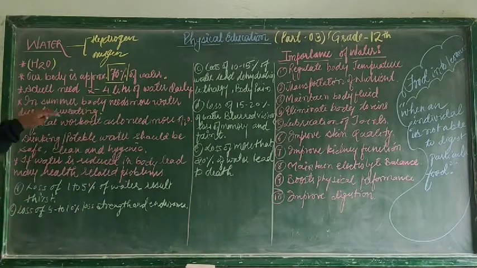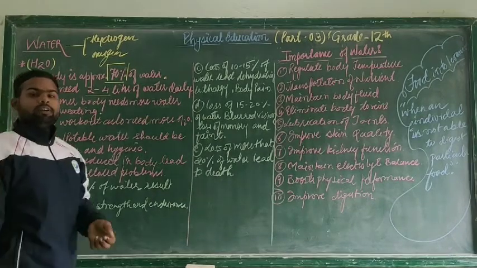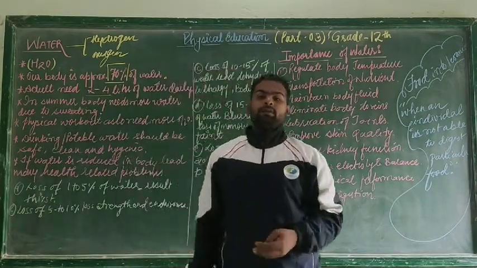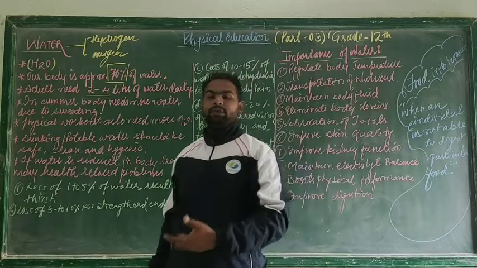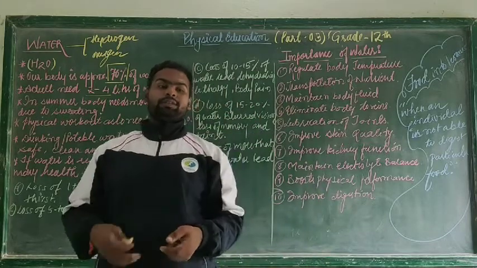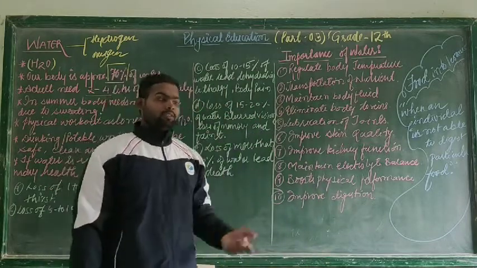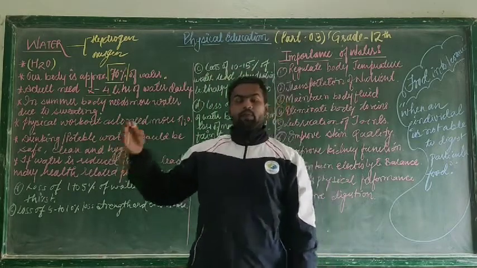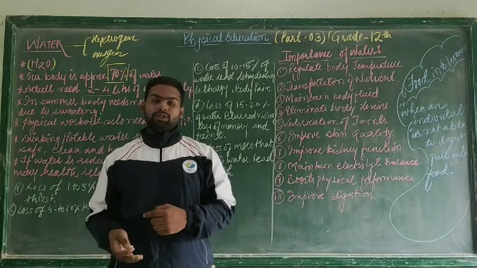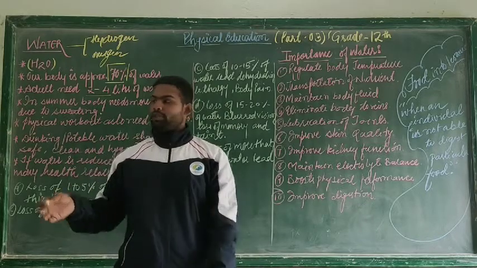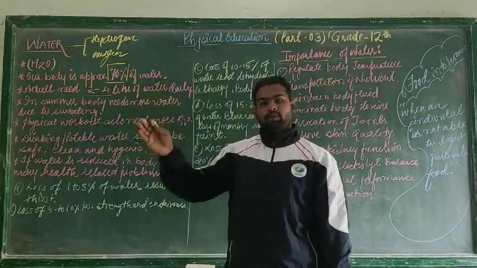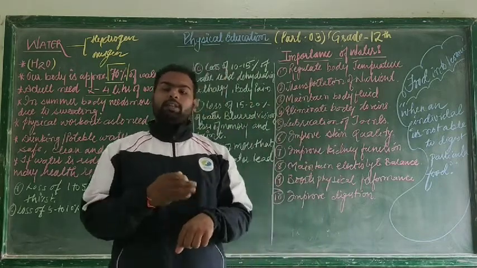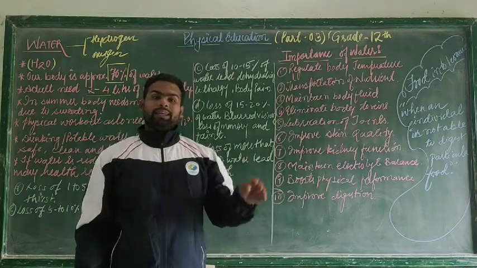In summer, the body needs a lot of water because when we do some physical exercise, or whenever in summer we feel thirsty, it is just because there is a lot of sweating. Water is lost in the form of sweating. Same we can think with respect to plants. In plants, there is a lot of transpiration. Alright, loss of water from the leaves is called transpiration. Same with us. In summers, from our skin there is a lot of sweating.